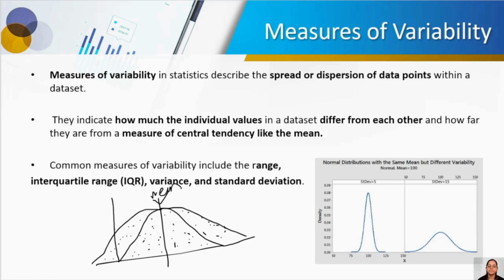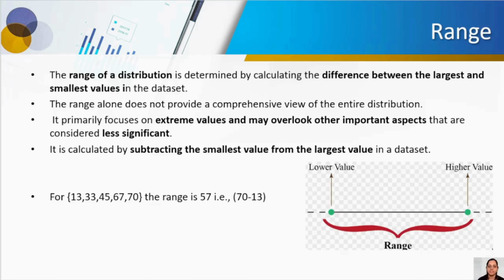output. Like I have already mentioned, the individual values differ from each other based on the amount of spread. So how are we measuring that? We have range, interquartile range, variance, and standard deviation. All these are different kinds of measures to calculate the amount of dispersion, how far the data is from the mean line. Now let us understand it.